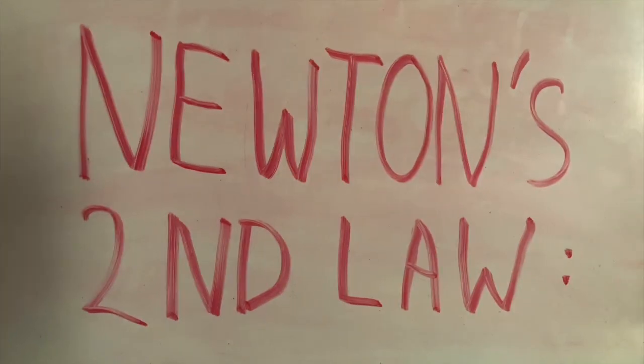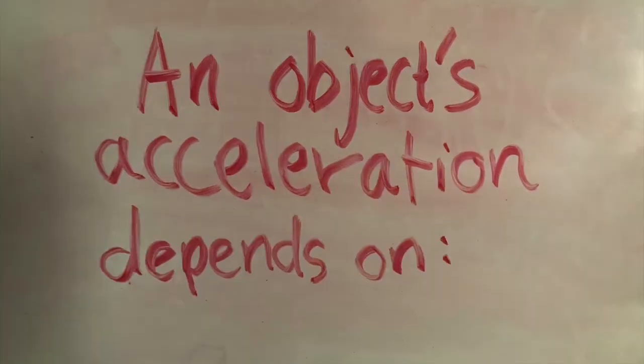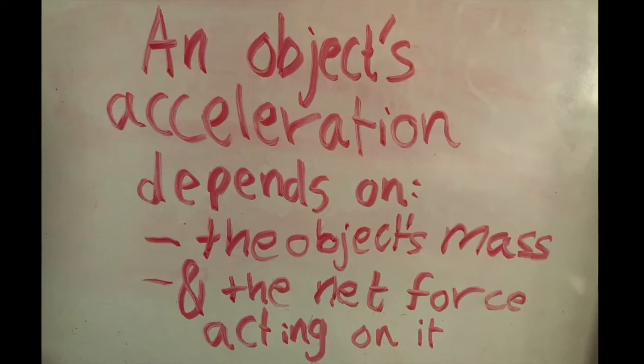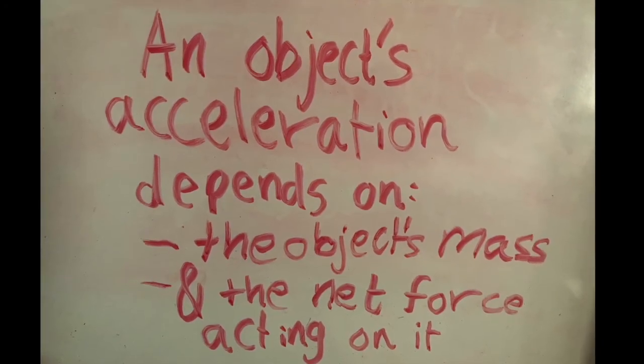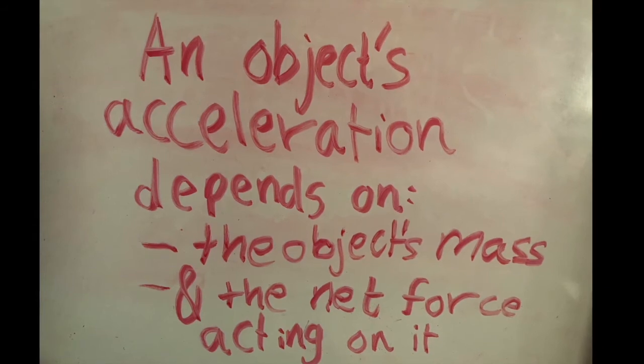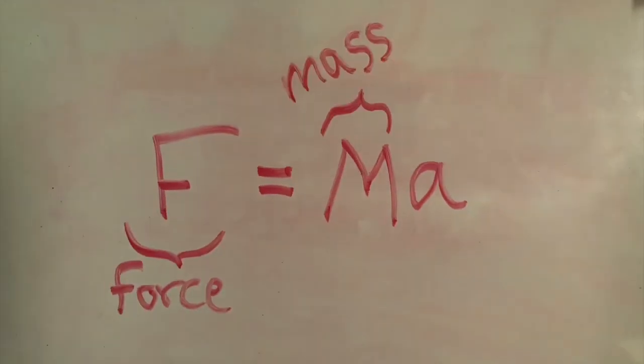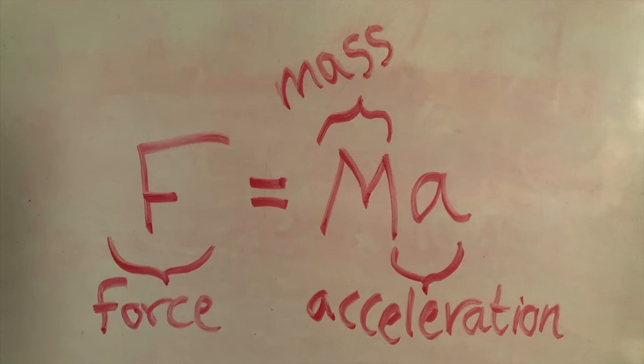Newton's second law states that an object's acceleration depends on two things. 1. The object's mass. 2. The net force acting on the object. The famous equation that accompanies this law is F equals ma.